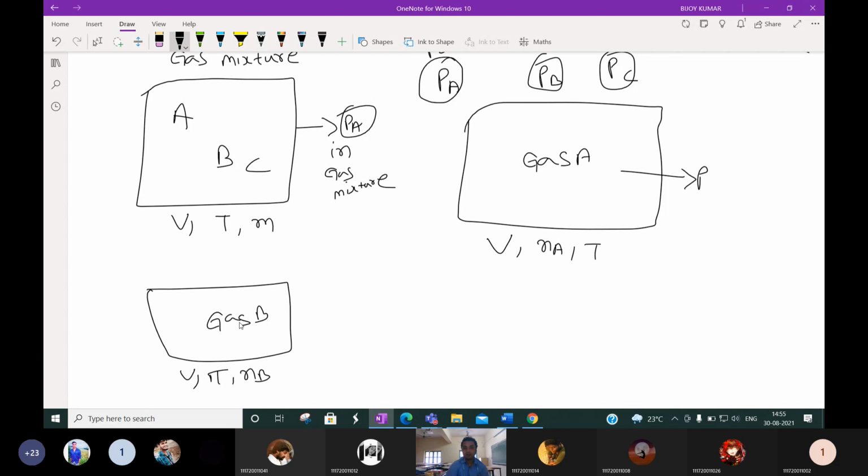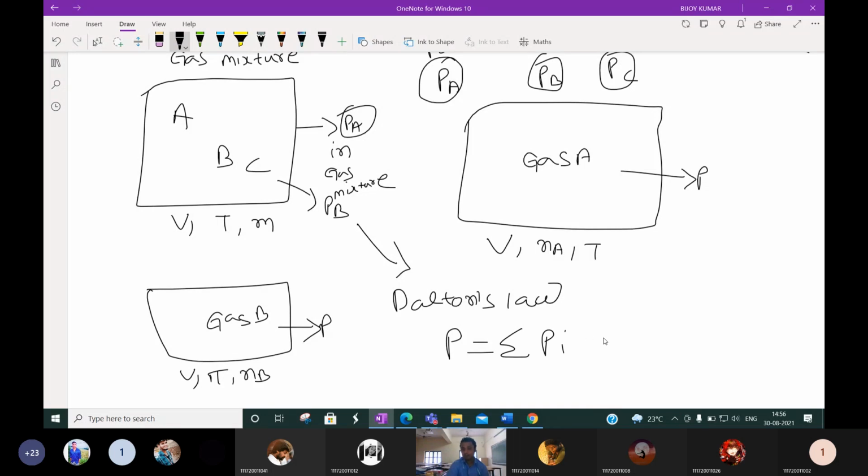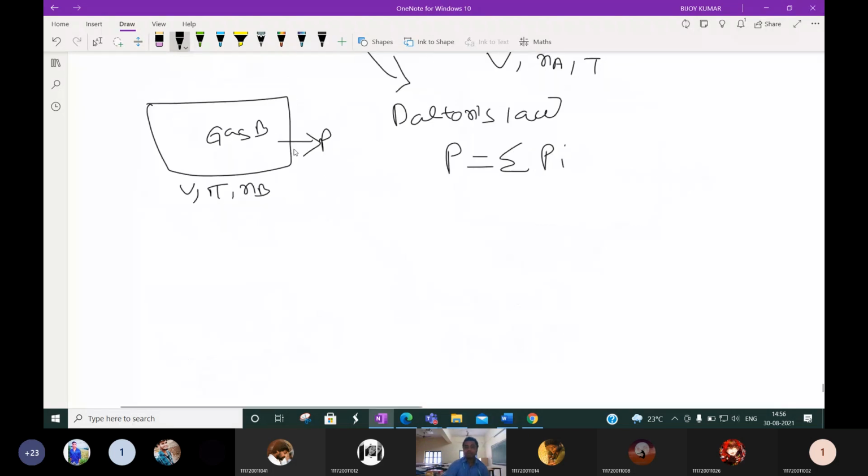The pressure that gas B will exert will be the partial pressure of B. Similarly for C. And according to Dalton's law, the total pressure of the gas mixture will be equal to the summation of the partial pressures of these gases. This is Dalton's law. Similarly, this is about pressure.